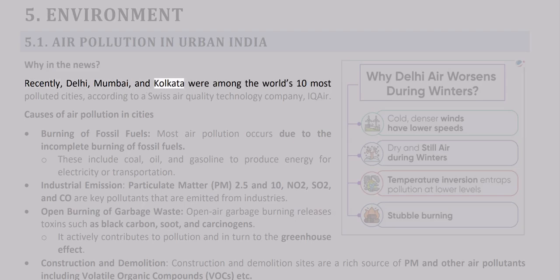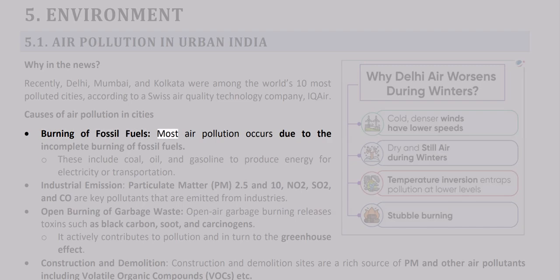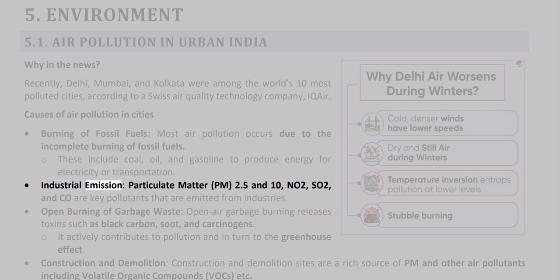Recently, Delhi, Mumbai, and Kolkata were among the world's 10 most polluted cities, according to a Swiss air quality technology company, IQAir. Causes of air pollution in cities. Burning of fossil fuels. Most air pollution occurs due to the incomplete burning of fossil fuels. These include coal, oil, and gasoline to produce energy for electricity or transportation. Industrial emission: particulate matter, PM 2.5 and 10, NO2, SO2, and CO are key pollutants that are emitted from industries.